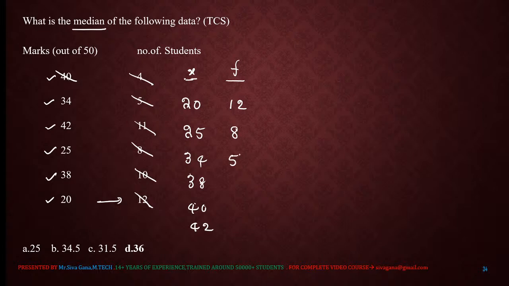Next 5. For 38, it is 10. Next, for 42, 11. Now calculate sigma f. Sigma f is how much? Sigma f is 50, nothing but n here.